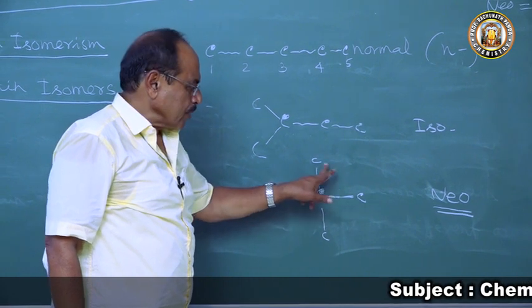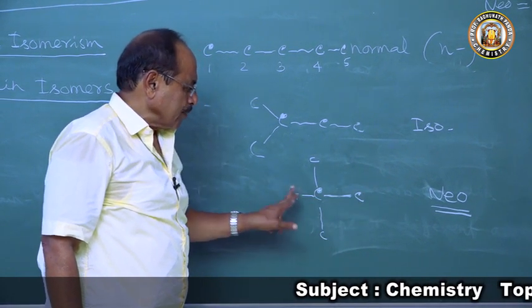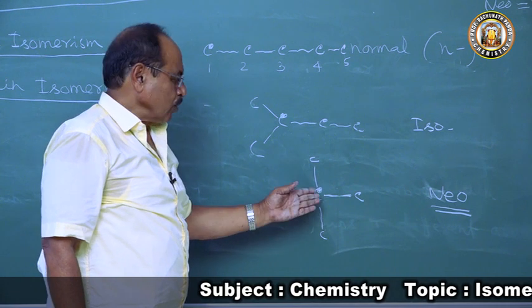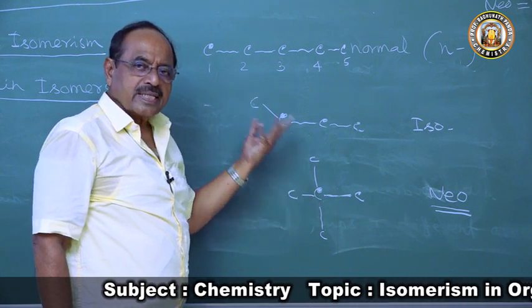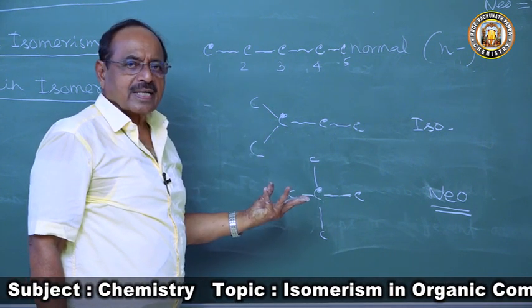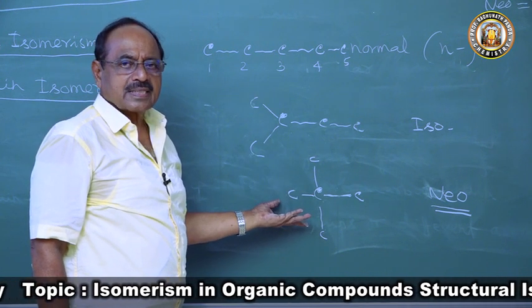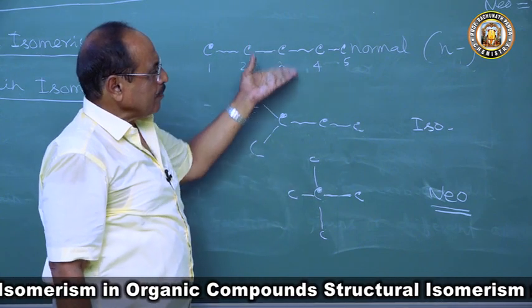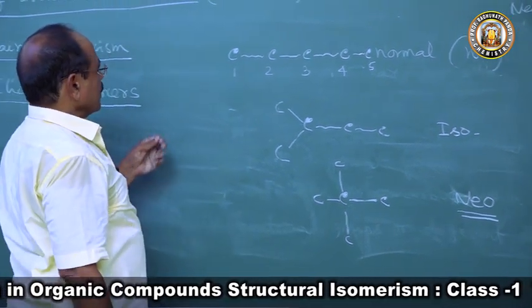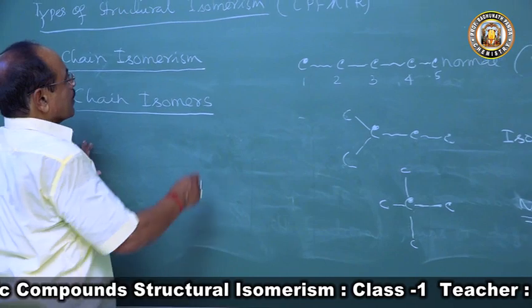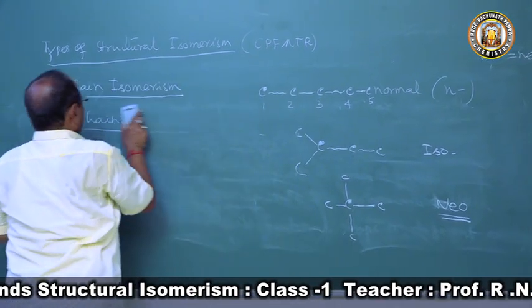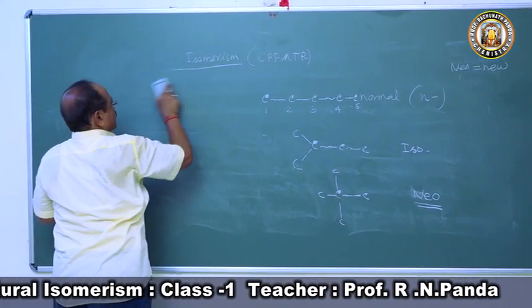We can have 3 hydrogen atoms on the others, but here we cannot have a hydrogen atom. So it is a new type of carbon atom where all 4 valencies are already satisfied. So these 3 types of chains are possible. Compounds having same molecular formula but different structure are said to exhibit chain isomerism.